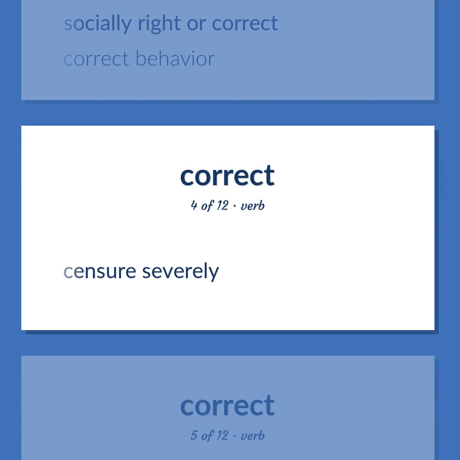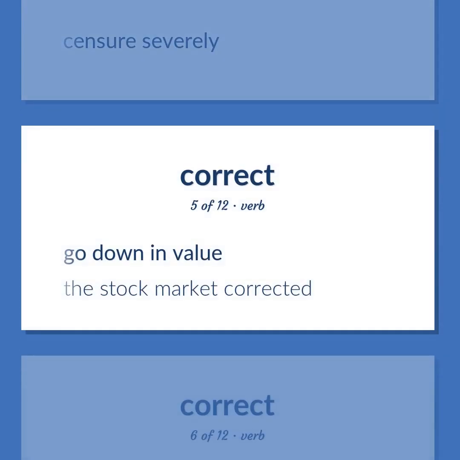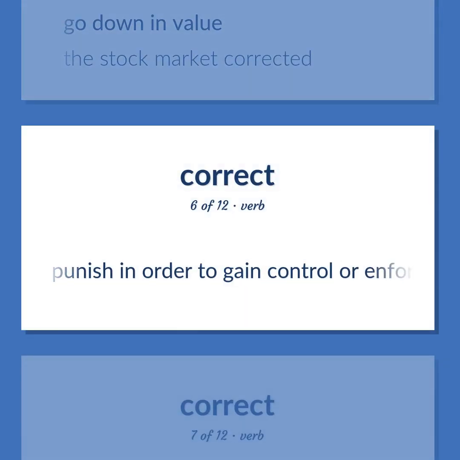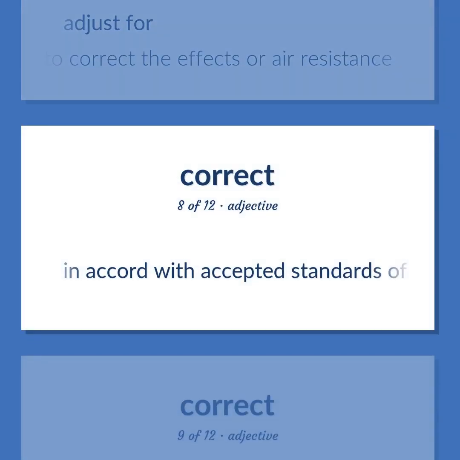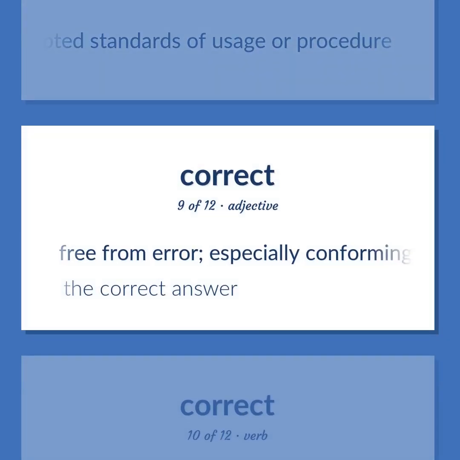Censure severely. Go down in value. The stock market corrected. Punish in order to gain control or enforce obedience. Adjust for. Engineers will work to correct the effects of air resistance. In accord with accepted standards of usage or procedure. Free from error, especially conforming to fact or truth. The correct answer.